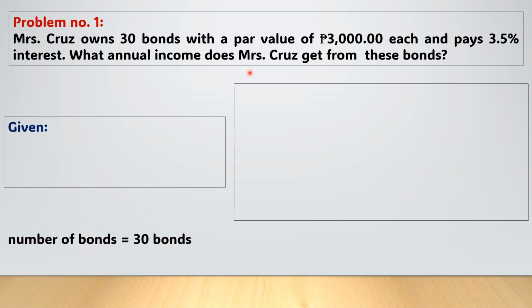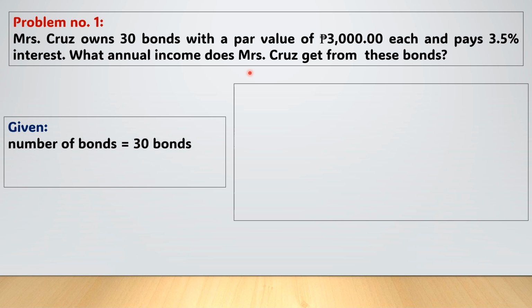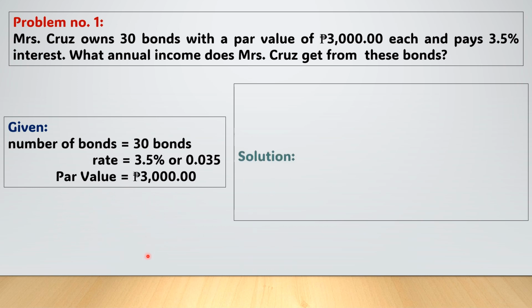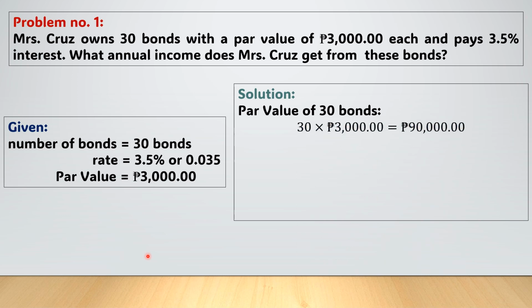Okay? So, meron tayong number of bonds, which is 30. Meron tayong rate, 3.5%, okay, or 0.035. At meron po tayong par value, which is 3,000 pesos. So, sa atin pong solution, kukunin natin yung par value of 30 bonds. Paano po? Yung atin pong 30 bonds, multiply natin sa 3,000 pesos. So, how much na po? Meron na tayong 90,000 pesos.